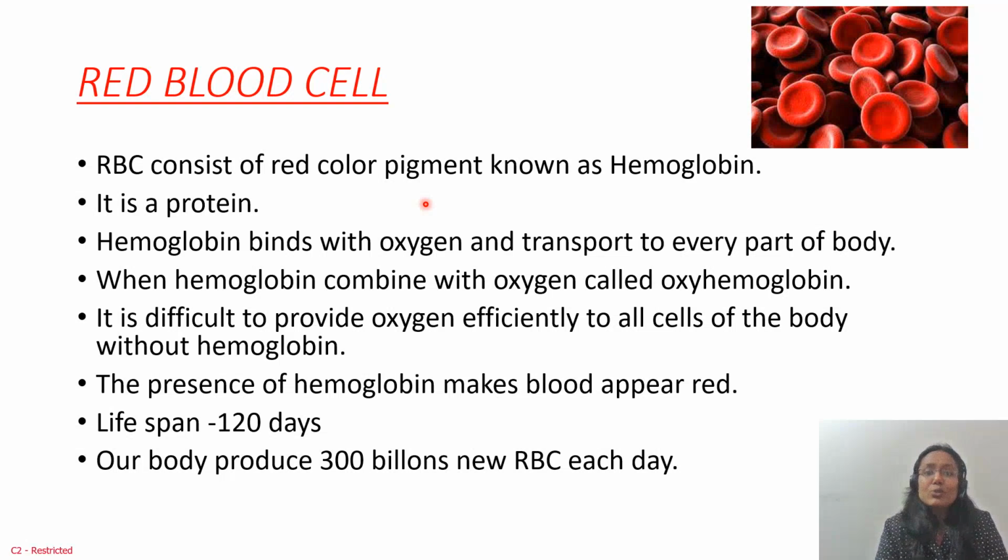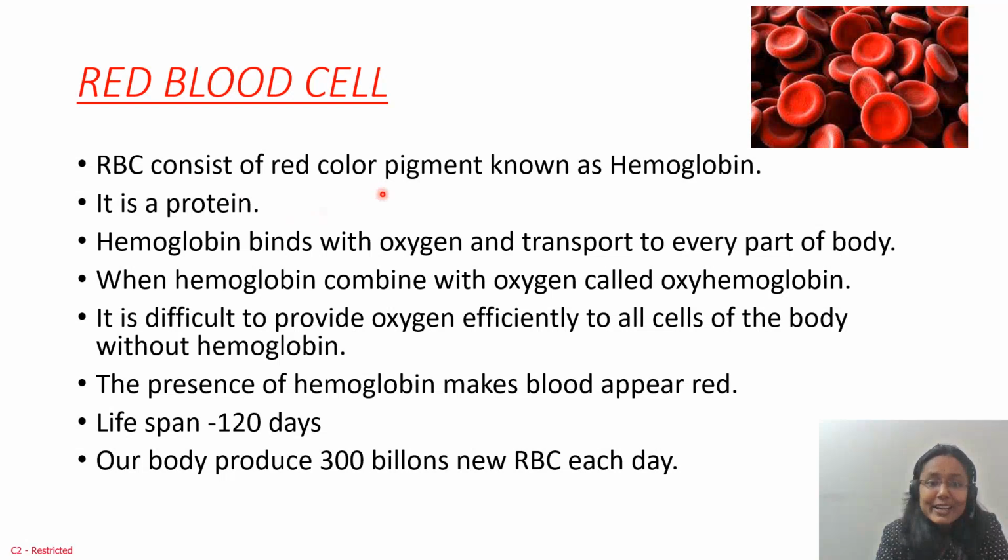Okay, so here the oxygen combines with what? Hemoglobin, that is a protein, and it is known as oxyhemoglobin. When combined with hemoglobin, oxygen easily circulates to all parts of the body and provides the required amount of oxygen. Okay, now we will see the lifespan also, and how many RBCs our body produces every day. Let's see.